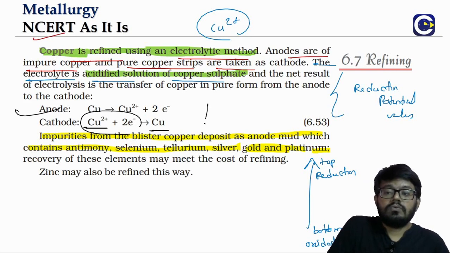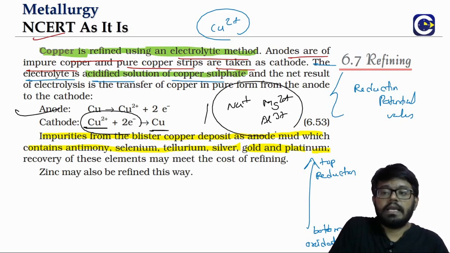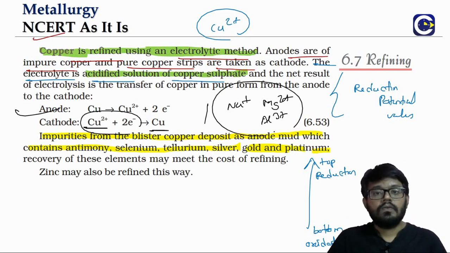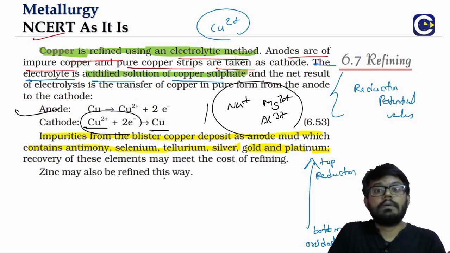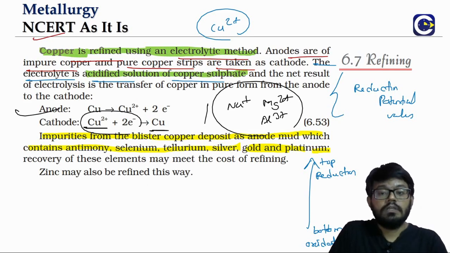In comparison to Na+ or Mg2+ or Al3+, all highly reactive, which will not get reduced, because highly reactive metals are at the bottom, right? They will not be able to undergo reduction easily. They will be able to undergo oxidation easily, correct? So the one that will get reduced easily first is what? The copper. So the copper will get reduced at the cathode. Getting reduced at the cathode means the copper metal is going to get formed.